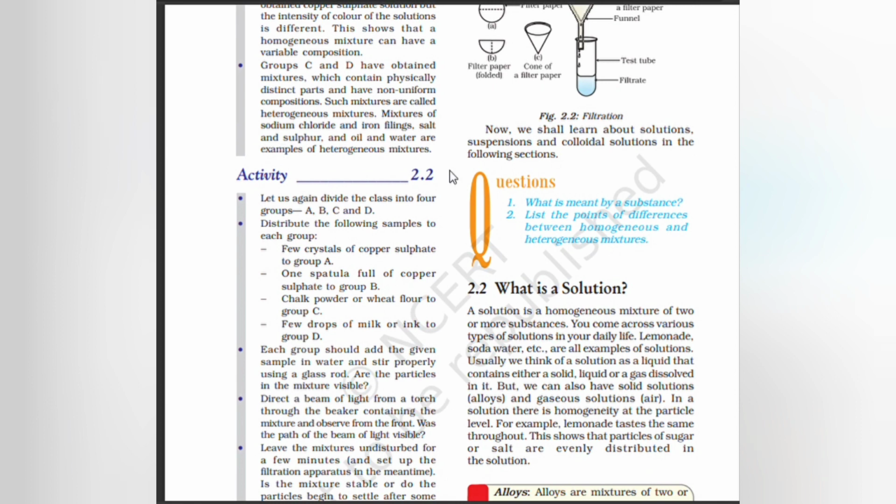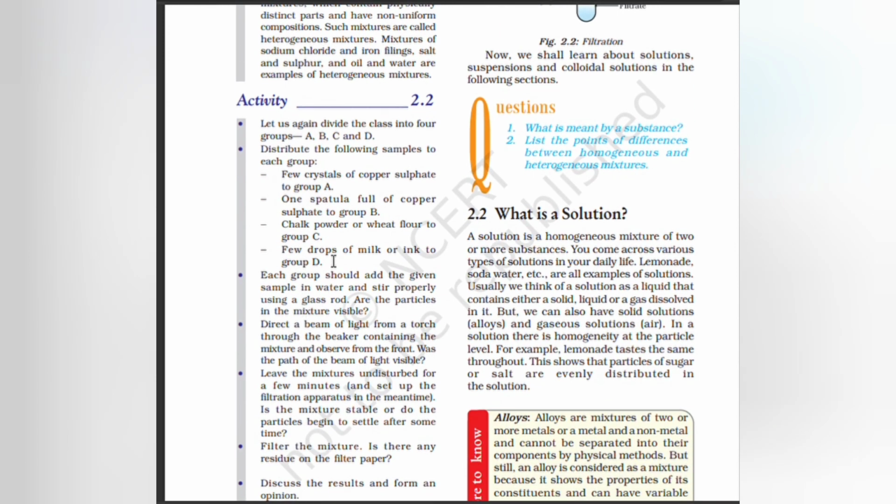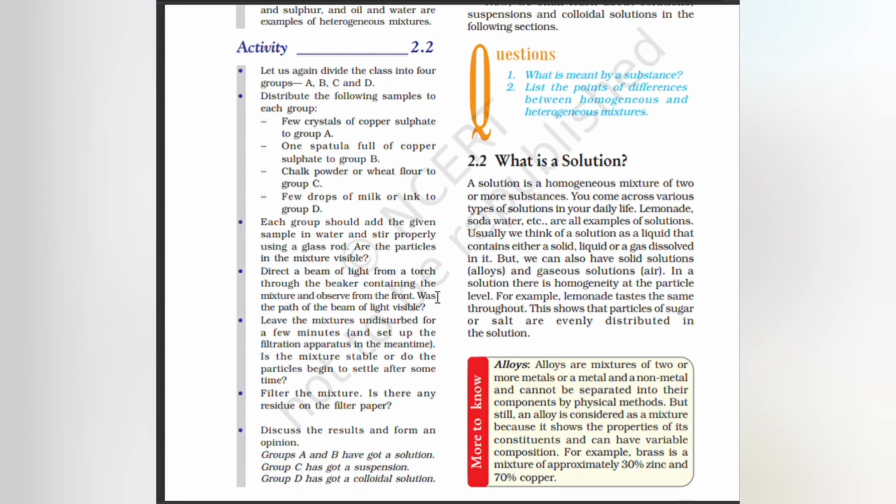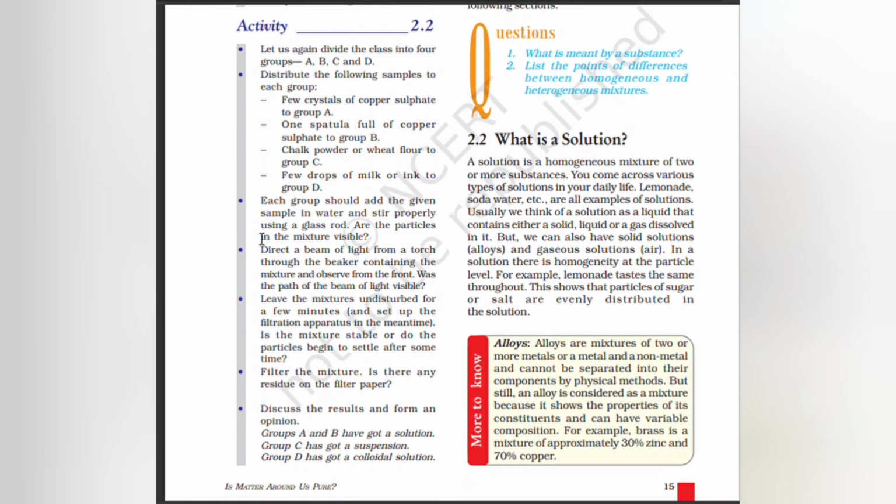Let us divide the class into 4 groups A, B, C and D. Distribute the following samples to each group. A few crystals of copper sulfate to group A, 1 spatula full of copper sulfate to group B, chalk powder or wheat flour to group C, a few drops of milk or ink to group D. Each group should add the given sample in water and stir properly using a glass rod. Are the particles in the mixture visible?